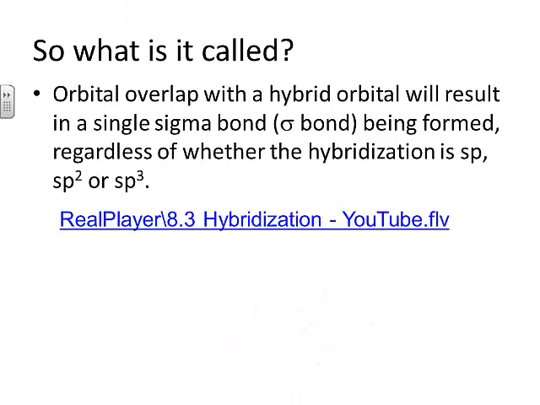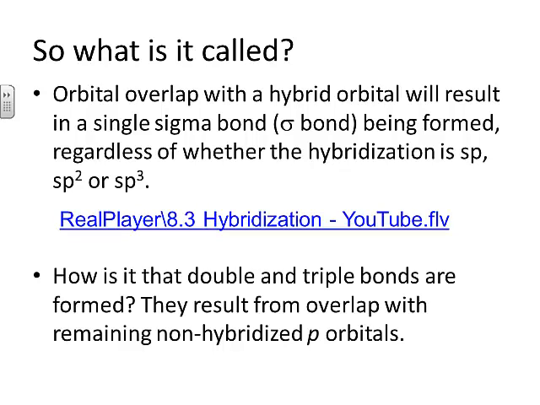Orbital overlap with a hybrid orbital will result in a single sigma bond forming. It doesn't matter whether the hybridization is sp, sp2, or sp3. Remember that sigma bonds form from straight-on overlap between orbitals. So our next question, if single bonds are forming from end-to-end overlap of these different types of orbitals, how is it that double and triple bonds get formed? And that's the question we will begin to answer in our final part of these notes, 8.3, Part 3.